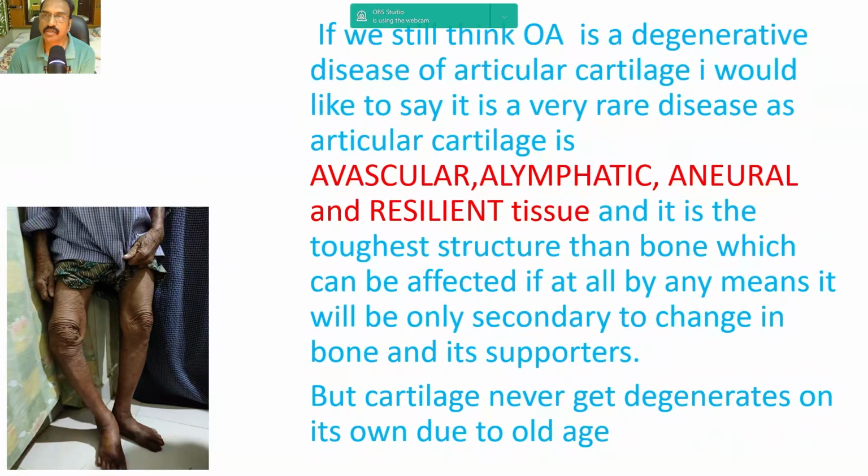If you still think osteoarthritis is a degenerative disease of articular cartilage, I would like to say it is a very rare disease, as articular cartilage is avascular, alymphatic, aneural, and resilient tissue, and is a tougher structure than bone, which can be affected, if at all, only by indirect means. It will be only secondary to change in bone and its supporters. But cartilage never degenerates on its own due to old age.